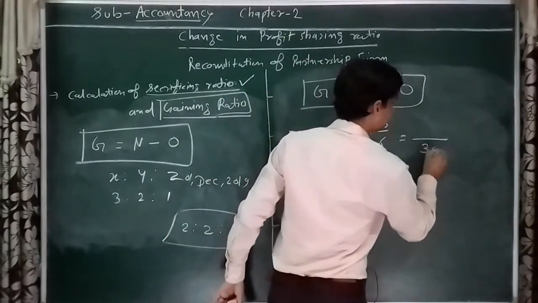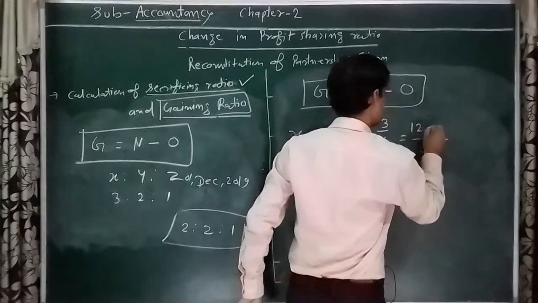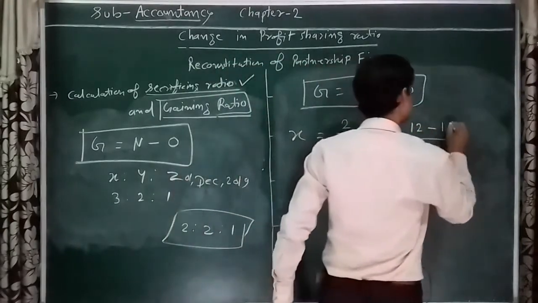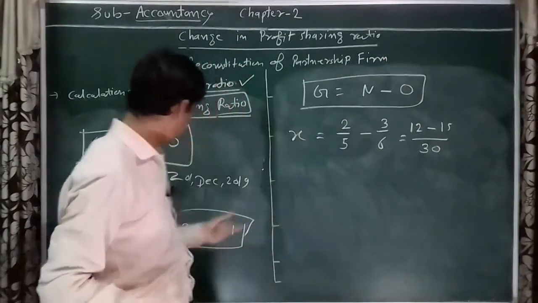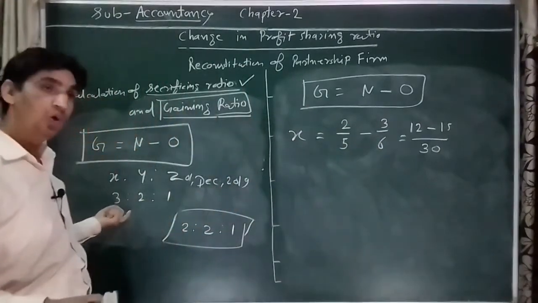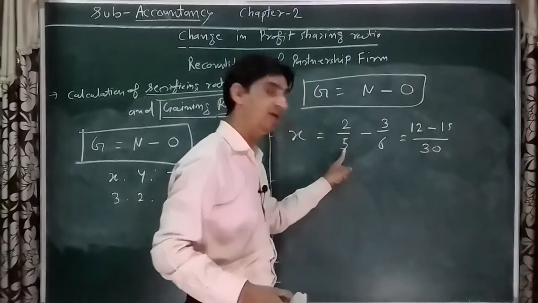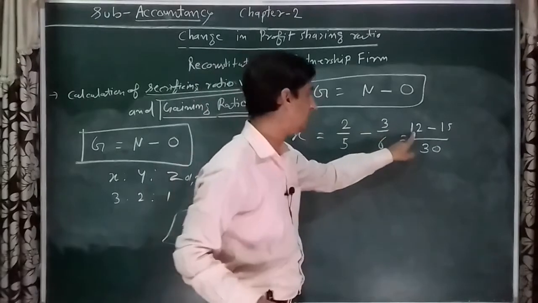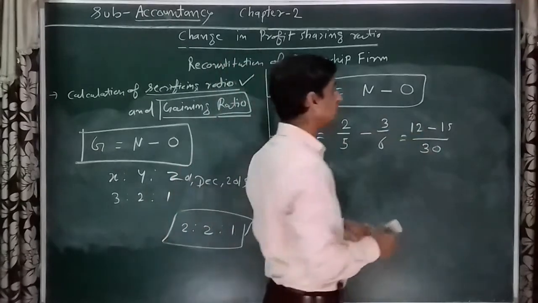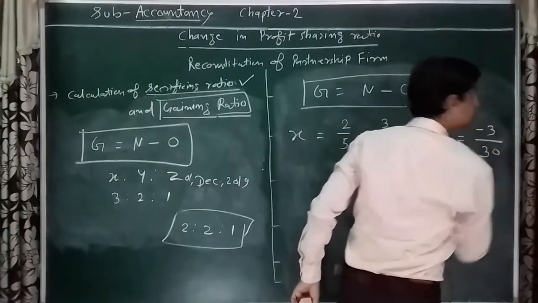LCM will be 30. 30 divided by 5 is 6, 6 multiplied by 2 is 12, minus 30 divided by 6 is 5, 5 multiplied by 3 is 15. 2 upon 5 is the new ratio of X and 3 upon 6 is the old ratio of X. 12 minus 15, so minus 3 upon 30.